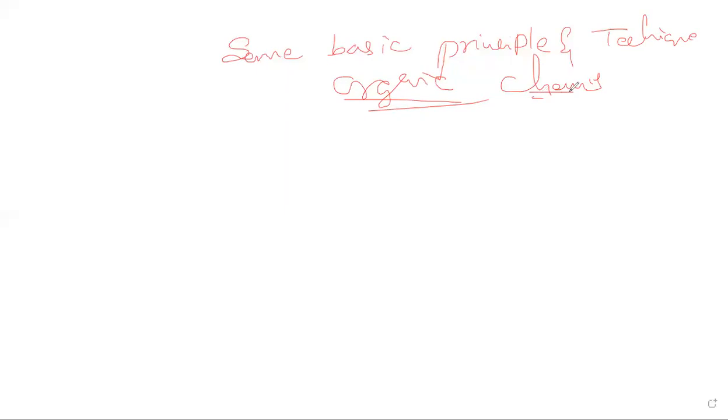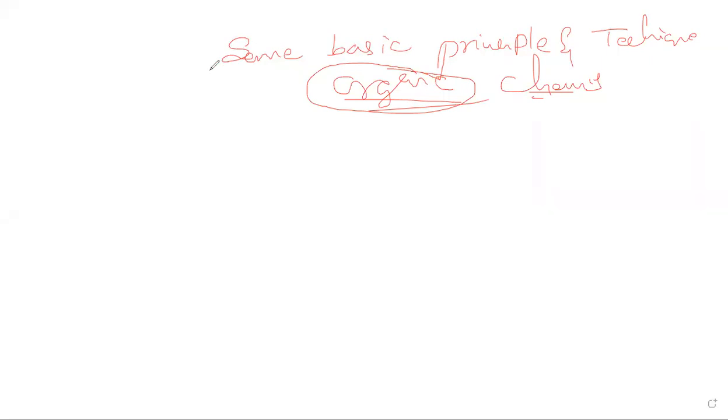In organic chemistry, we said that it's a branch of science that deals with the study of carbon backbone substances, carbon compounds, carbon oriented substances. Here we need to study the anomalous behavior of carbon compounds and the bonding.